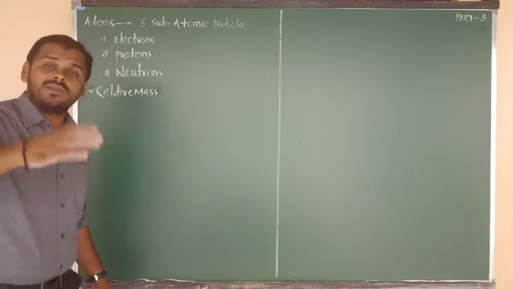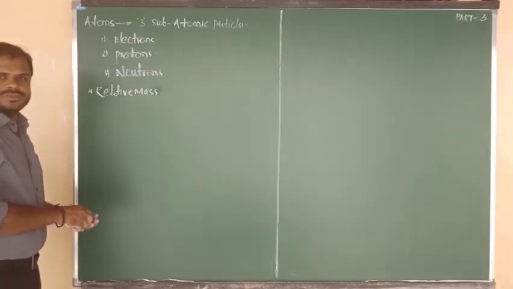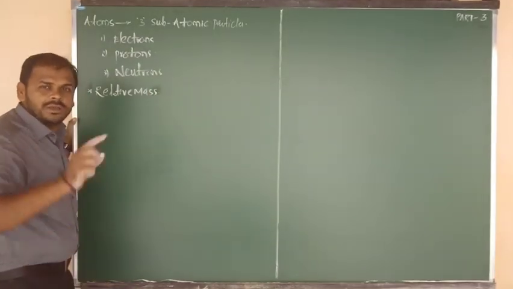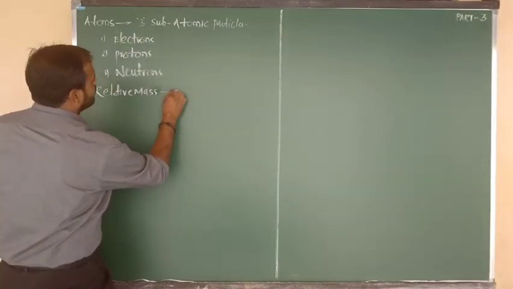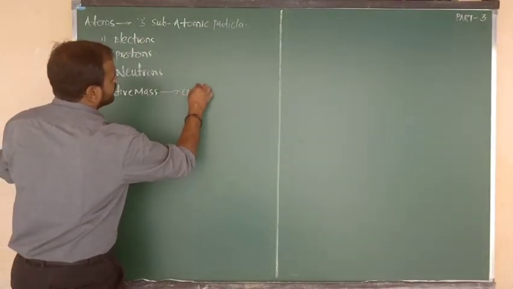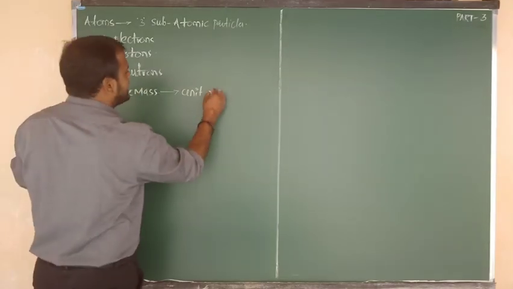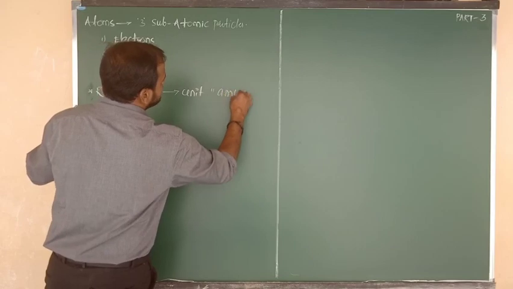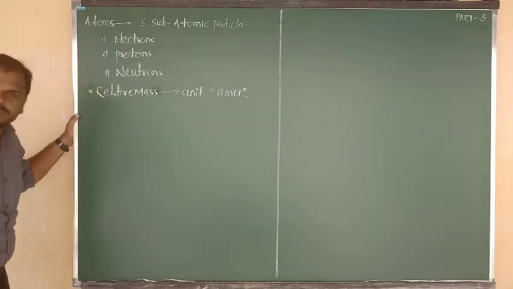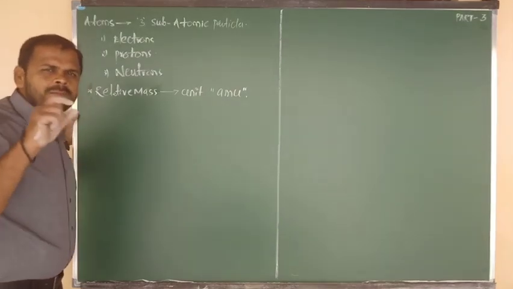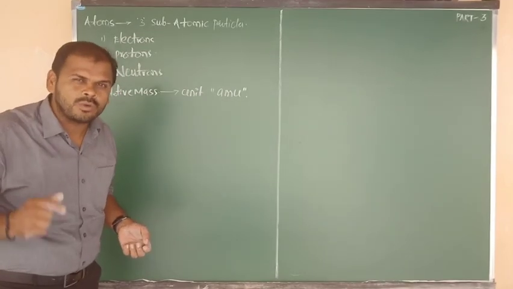So for electron, proton and neutron, whatever the particle may be, the relative mass values are measured in a unit. What was the unit of relative mass? The unit is AMU: 0.0005 for electron, 1.007 AMU for proton, 1.008 AMU for neutron.